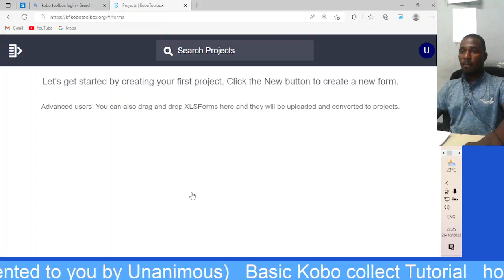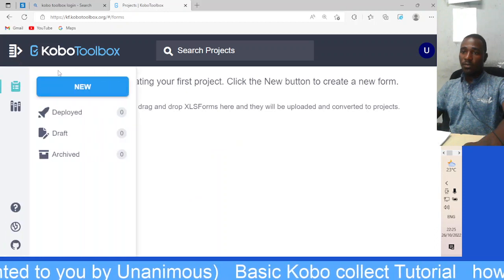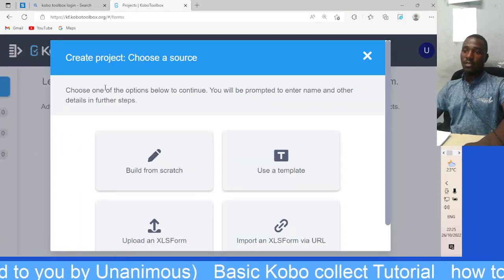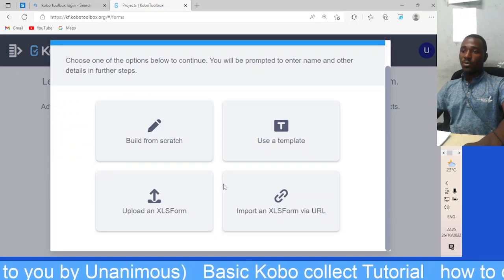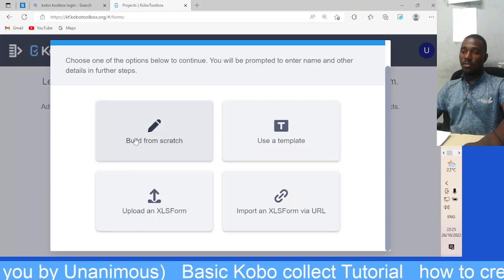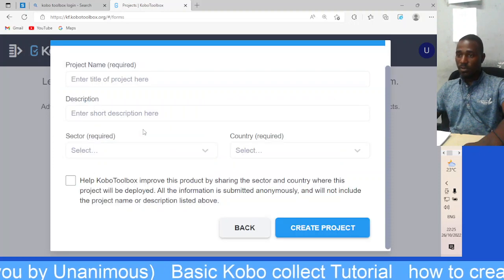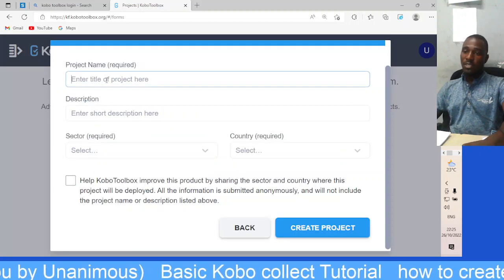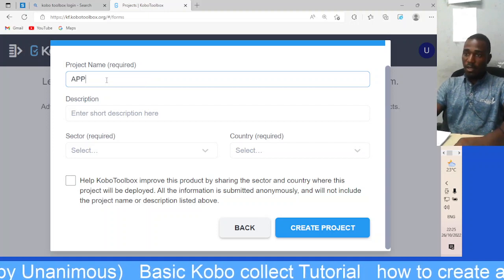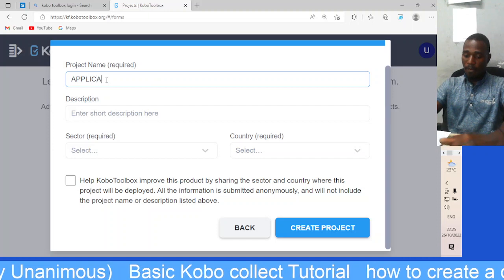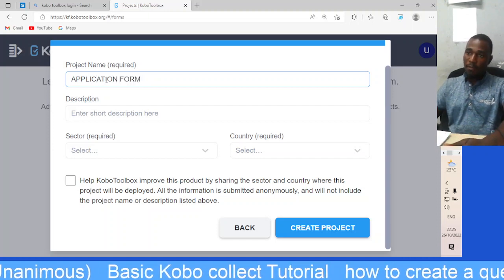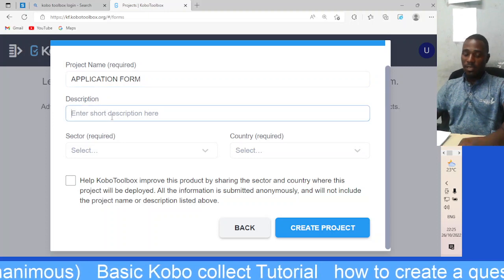Log in. The first thing, we have to create a new project. Build it from scratch. You can use any other options, but for now we can build it from scratch. What is the name of the project? It is application form. I want to design a job pre-interview assessment.